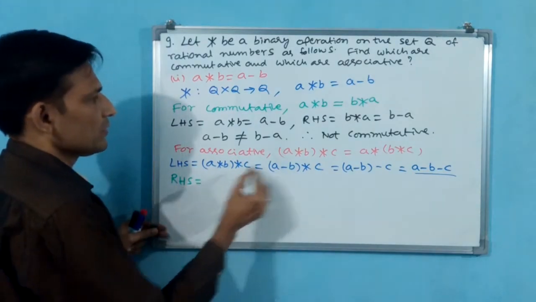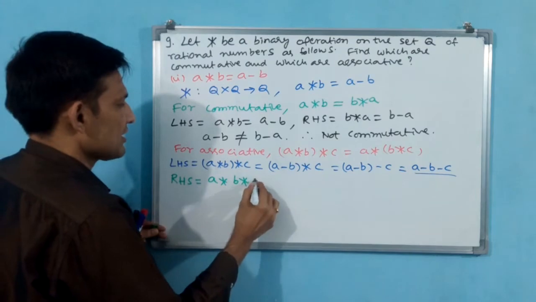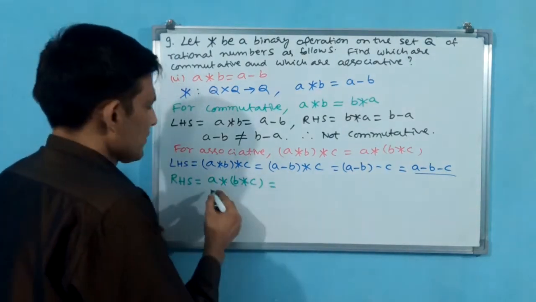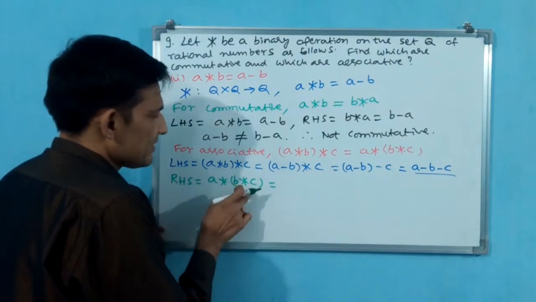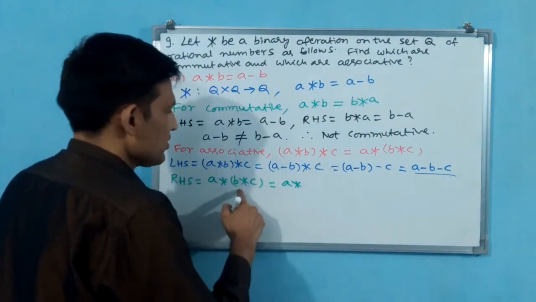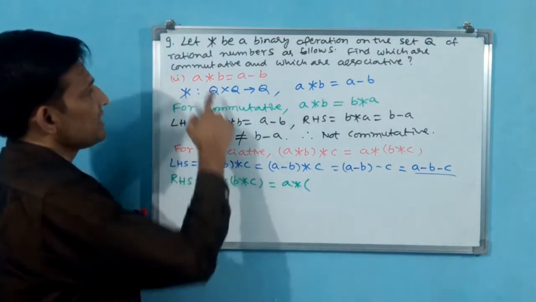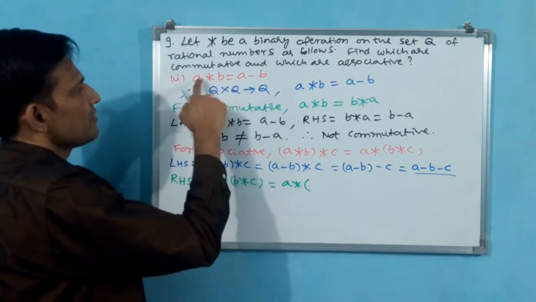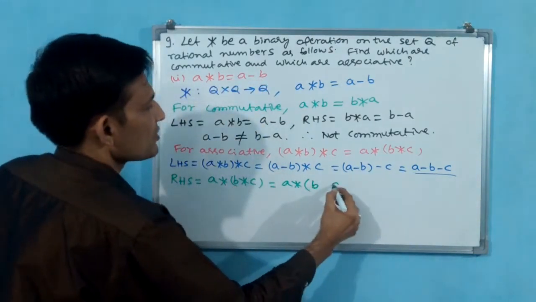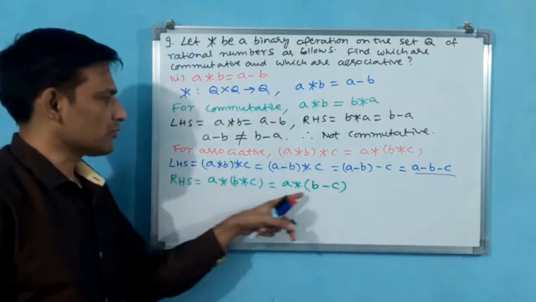RHS we will also see. RHS is equal to a star (b star c). Now first you write a star, then b star c, which like a star b is b minus c.